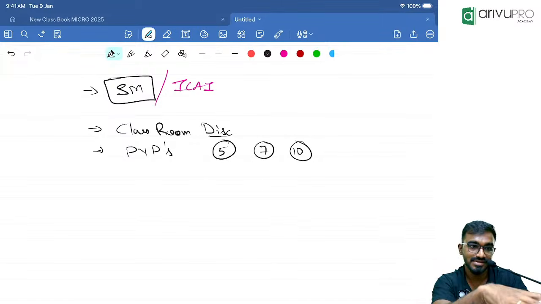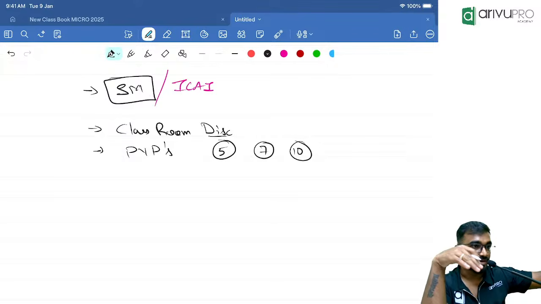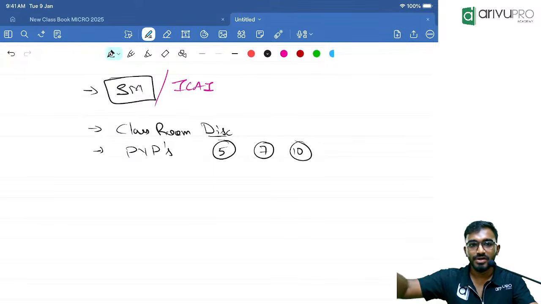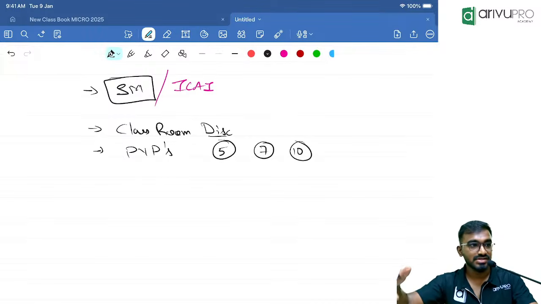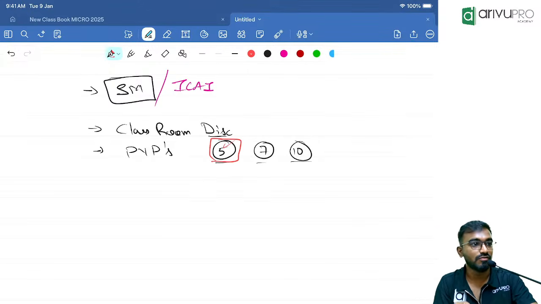Once a particularly important topic comes up, and the questions have been repeated the most number of times, I will simultaneously open all the PYQs and solve the questions from them. So total 5, 7, 10 attempts. Usually previous batch students did 5 attempts. Remaining we will only do as homework.